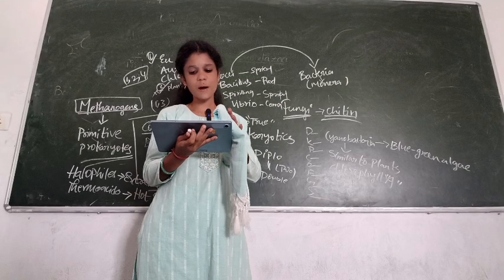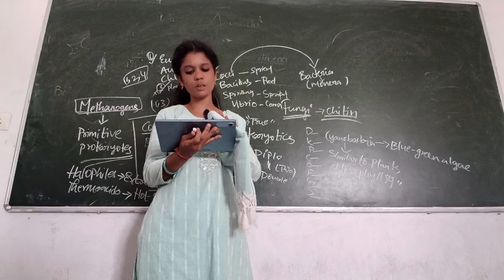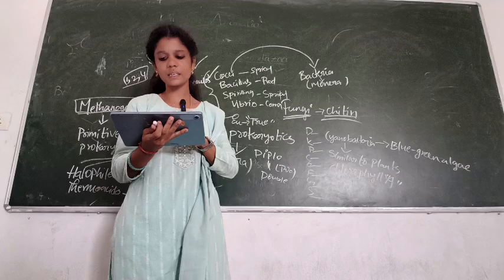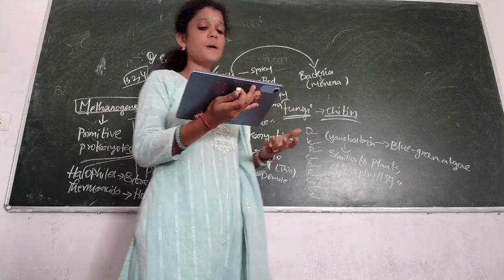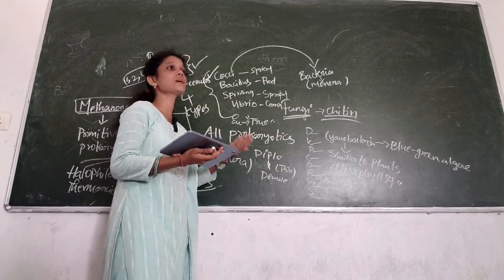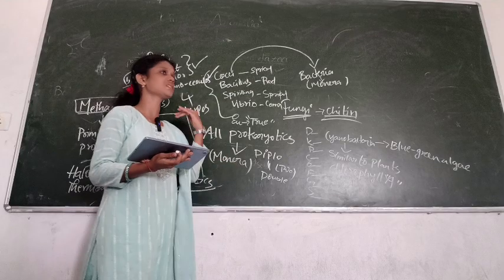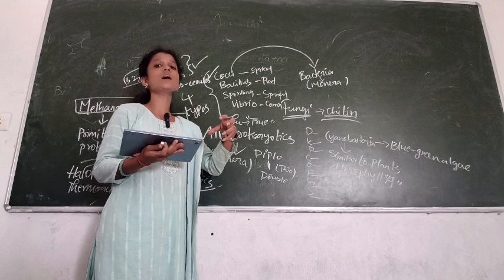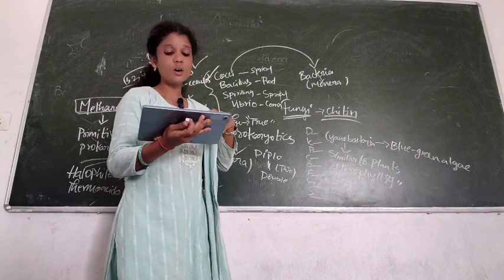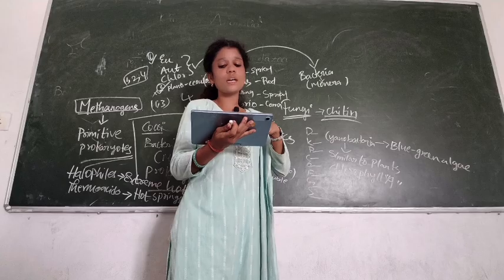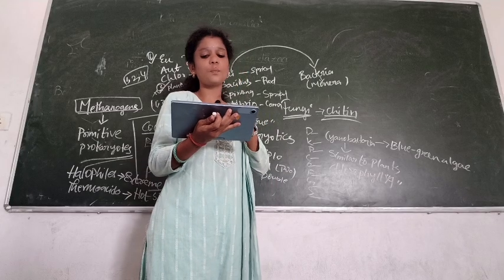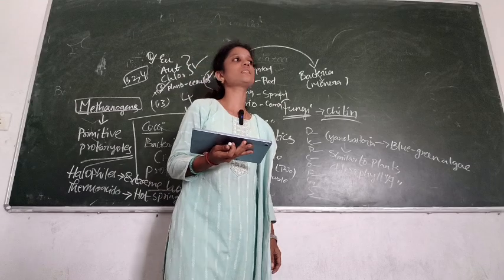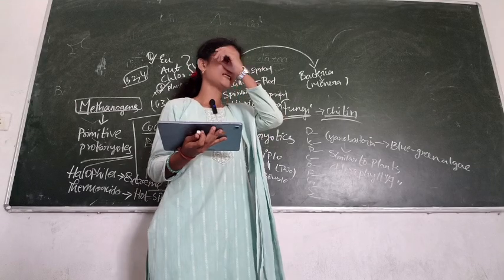Which of the following is pathogenic to plants? A. Cyanobacteria, B. blue-green algae, C. Archaebacteria, D. Mycoplasma. What is meant by pathogenic? Disease causing microorganisms are known as pathogens. Pathogenic organisms are the organisms which cause disease in plants or humans. Mycoplasmas are pathogenic to plants and animals.